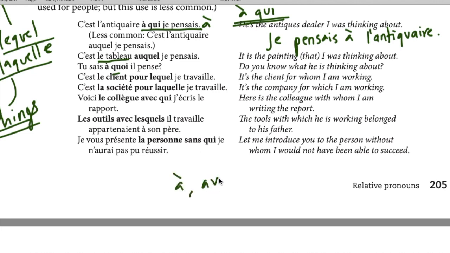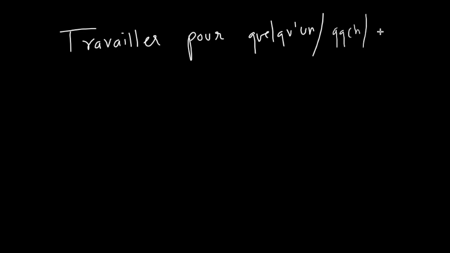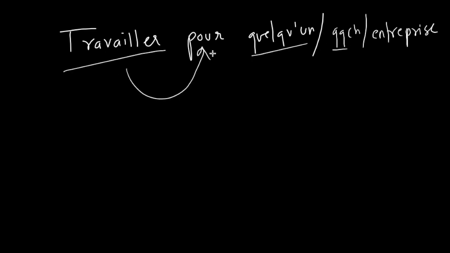It could be avec, as you see. It could be pour. For example, we have the verb travailler pour quelqu'un, quelque chose also. It could also be a company, entreprise. For example, je travaille pour Google, or je travaille pour Apple, or je travaille pour vous tous. I work for you all. So it could be a person like that. So travailler also uses pour as a preposition sometimes.